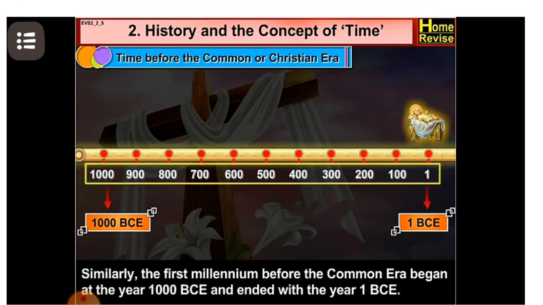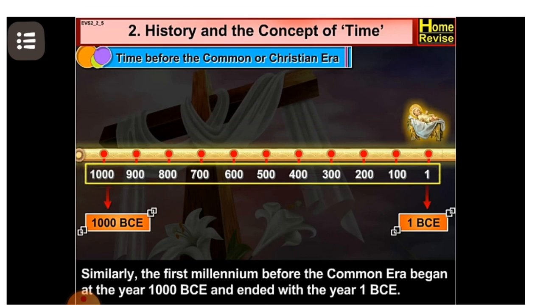Then similarly, the first millennium before the Common Era began at the year 1000 BCE and ended with the year 1 BCE.